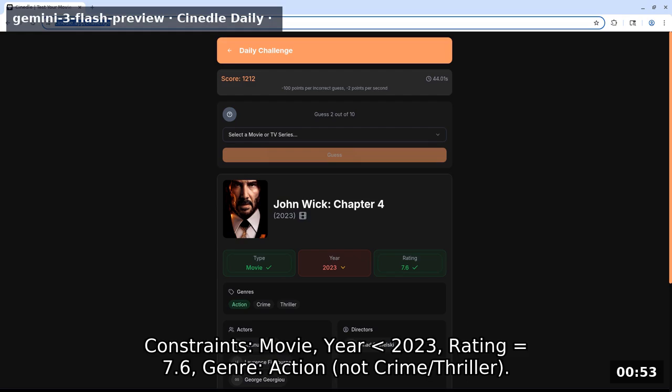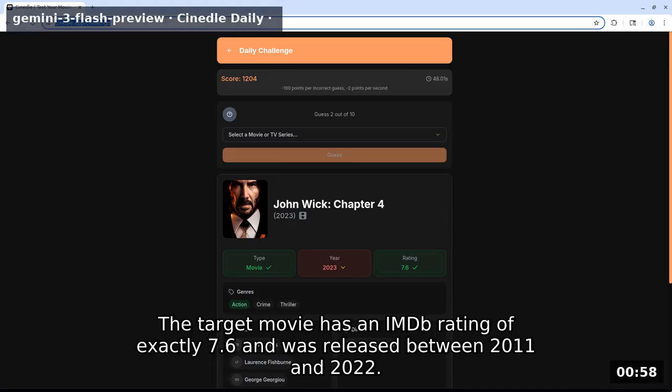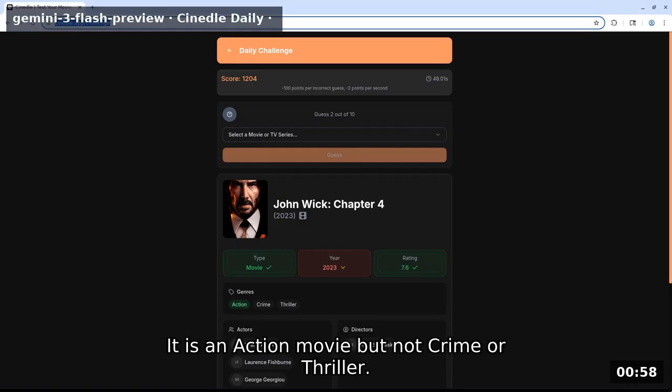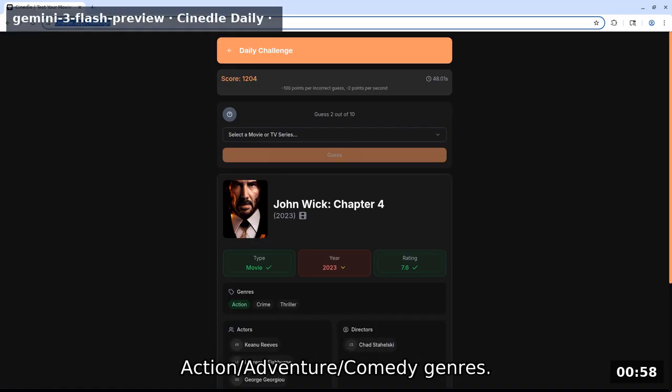Genre, action not crime/thriller. Type card is green for John Wick, Chapter 4, so target medium equals movie. The target movie has an IMDb rating of exactly 7.6 and was released between 2011 and 2022. It is an action movie but not crime or thriller. Deadpool 2016 fits these criteria perfectly with a 7.6 rating and action/adventure/comedy genres.